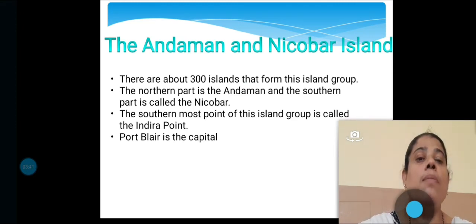The southernmost point of this island group is called Indira Point. Port Blair is the capital of the Andaman and Nicobar Islands.